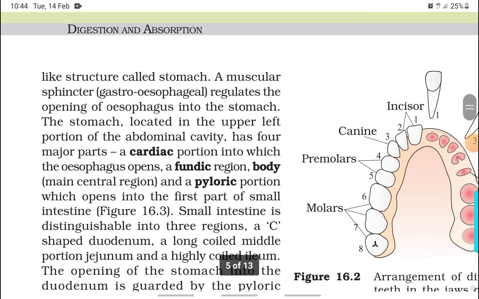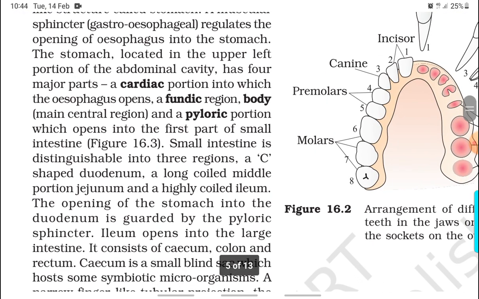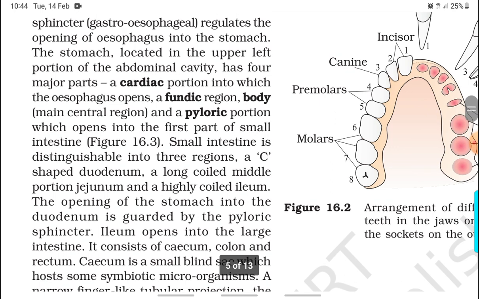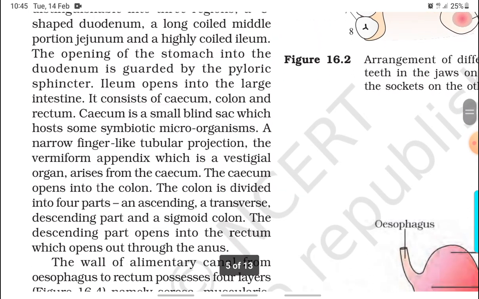A muscular sphincter, the gastroesophageal sphincter, regulates the opening of the esophagus into the stomach. The stomach, located in the upper left portion of the abdominal cavity, has four major parts: a cardiac portion to which the esophagus opens, a fundic region, the body, the main central region, and a pyloric portion which opens into the first part of the small intestine. The small intestine is distinguishable into three regions: a C-shaped duodenum, a long coiled middle portion jejunum, and a highly coiled ileum. The opening of the stomach into the duodenum is guarded by the pyloric sphincter.